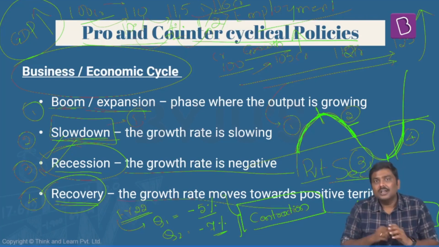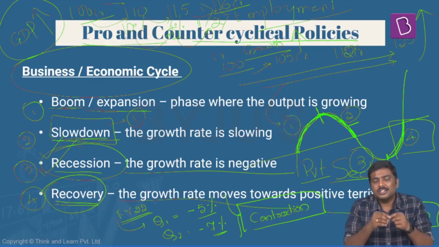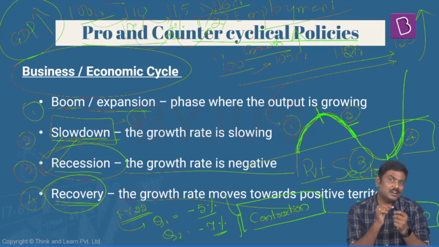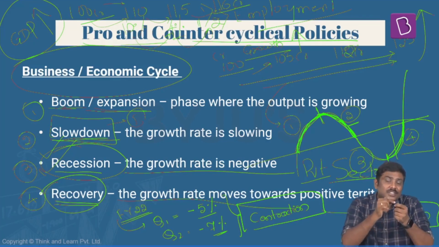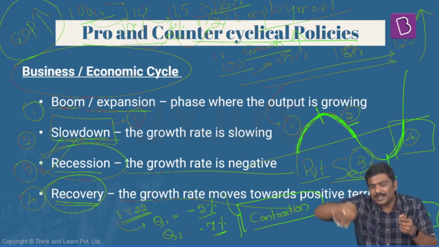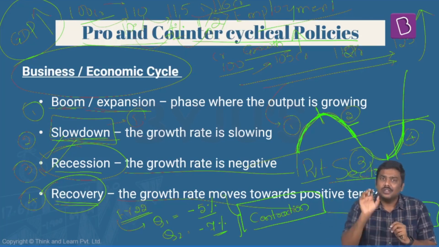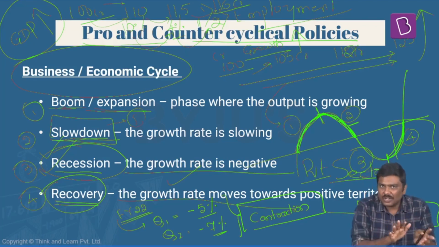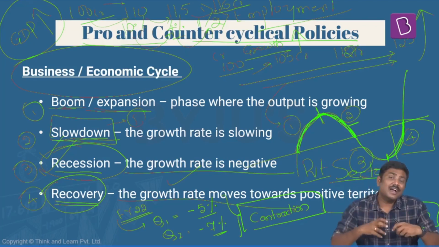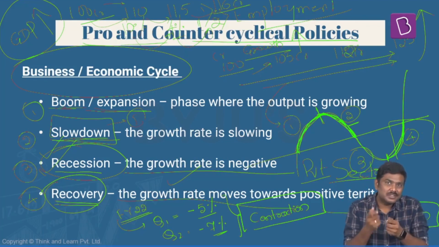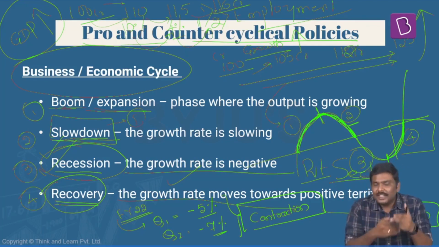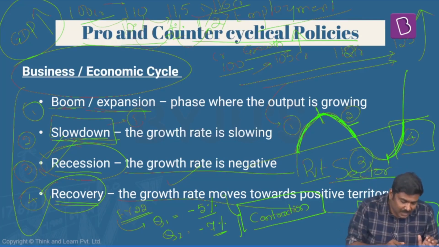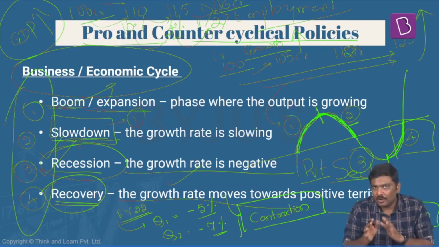In the recovery stage, from the recessionary stage where the GDP growth rate is very, very negative, the GDP growth rate of the economy will start moving towards the positive growth rate. This particular stage is called the recovery stage. Generally, during the recovery stage, the investment in the economy, either because of the private sector or because of the government, will start increasing. From a very high unemployment rate, we will start experiencing certain growth in employment, and there will be increased household income observed during this phase also. So generally, these are the 4 stages in the business or economic cycle.